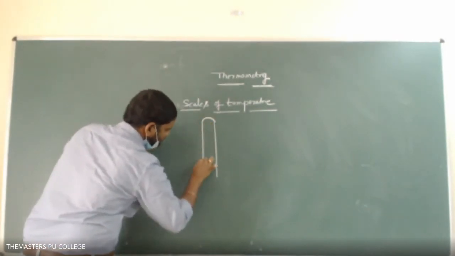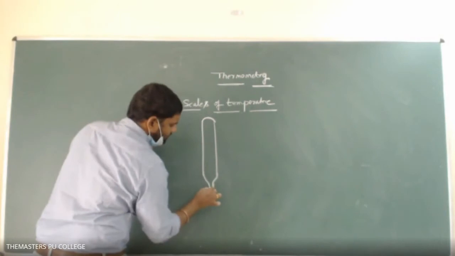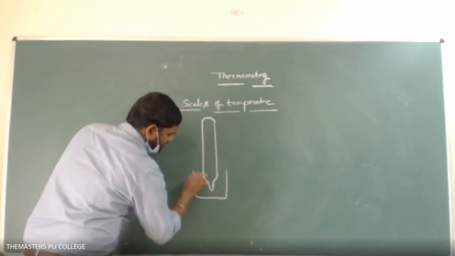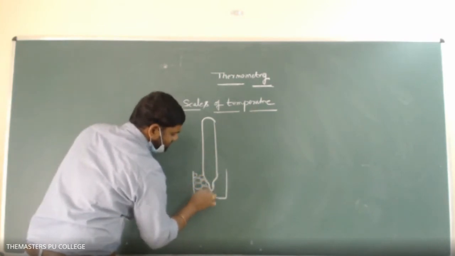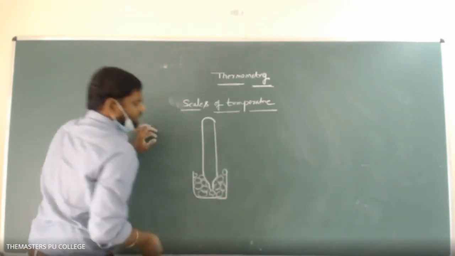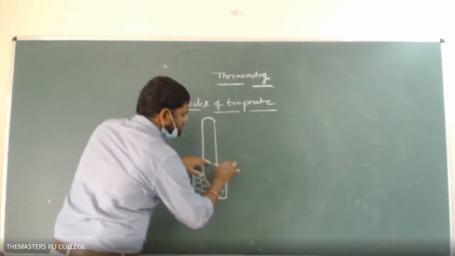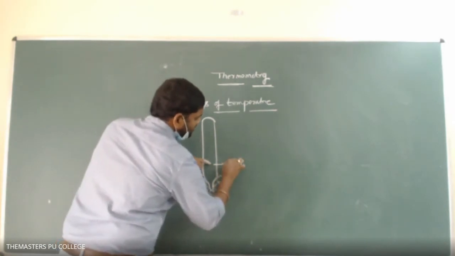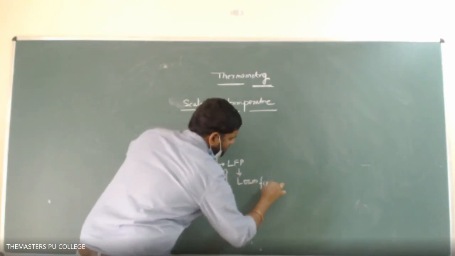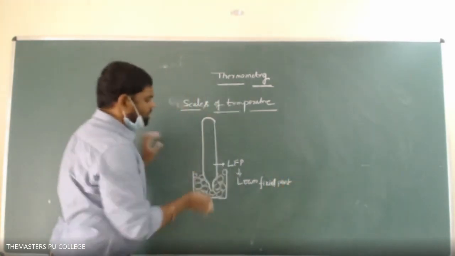This is a glass thermometer which is filled with some mercury. First, by keeping the thermometer in melting ice, the level of the mercury was somewhere at this point. The level of the mercury is marked. This is known as LFP. LFP means lower fixed point.